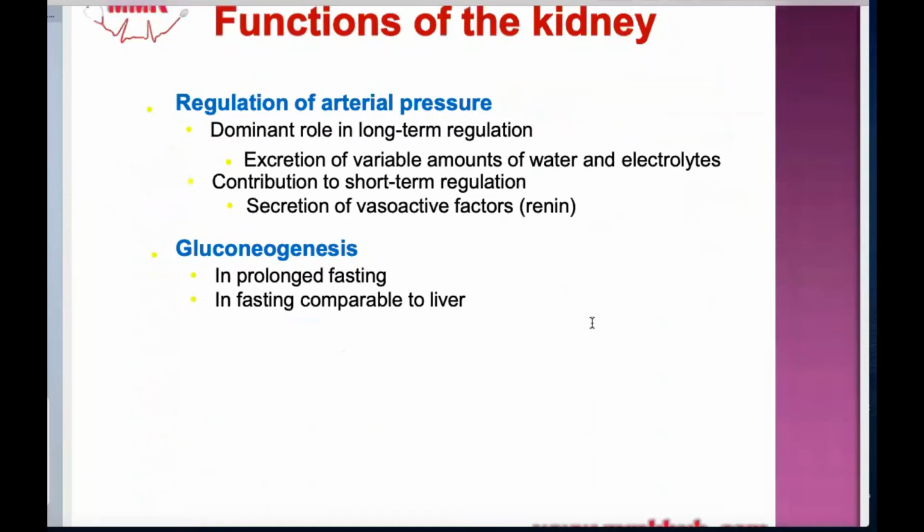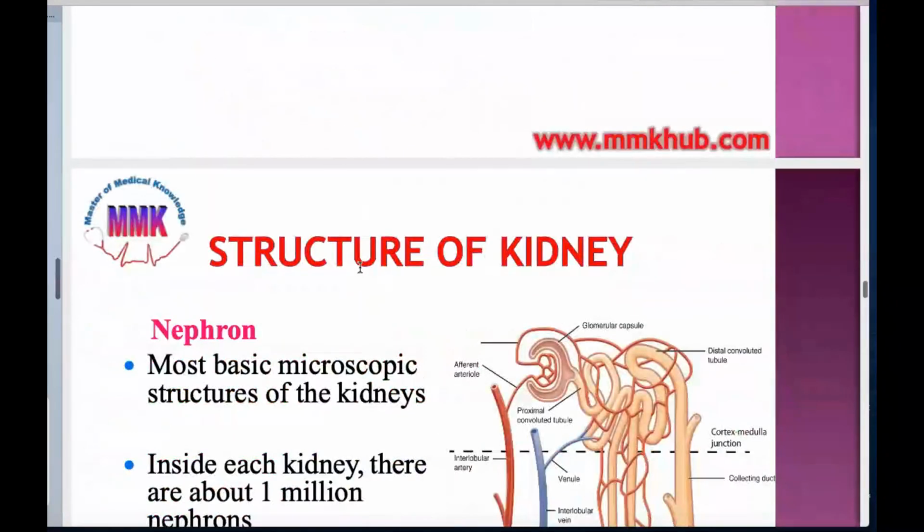So in the kidney the important functions are regulation of blood pressure, excretion of waste products, endocrine hormones, and also gluconeogenesis, that is formation of glucose.